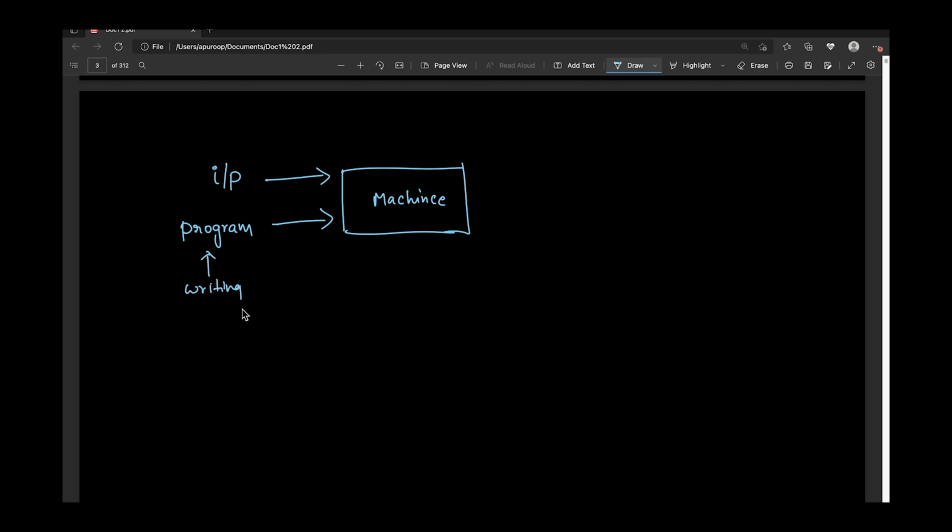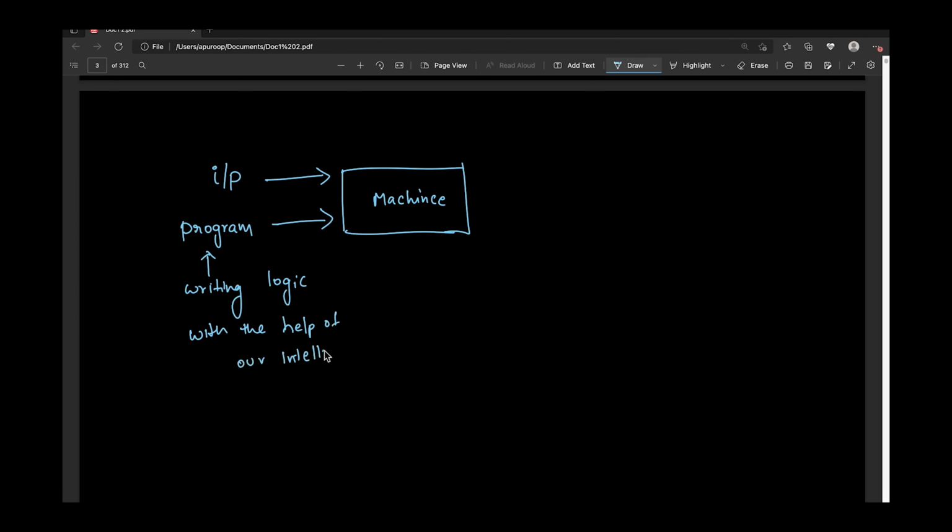In traditional programming, there will be a machine, and for that machine we'll pass input, and along with the input, we'll send one program. In this program, we write logic with the help of our intelligence.